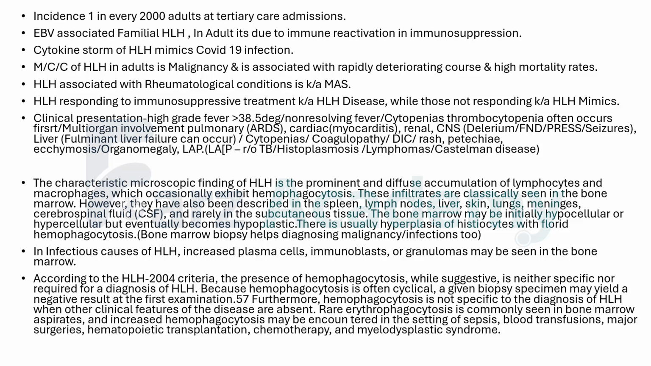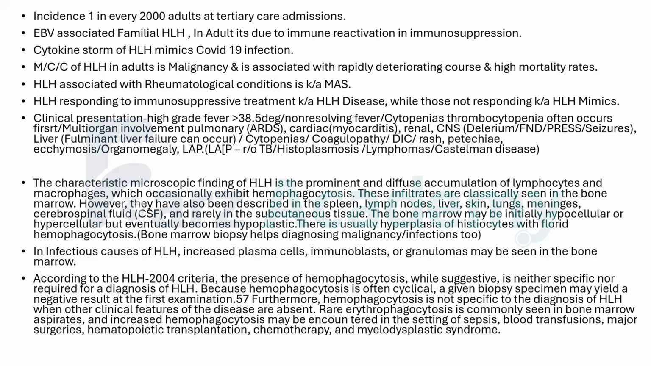In the CNS, the patient may present with delirium, focal neurodeficit, PRES-like features, seizures. In the liver, it may present as just transaminitis, or may present as fulminant liver failure as well. So dengue shock syndrome with HLH can present as fulminant liver failure. Then cytopenias, coagulopathy. Even these patients can present as DIC, rash, petechiae because of thrombocytopenia, organomegaly. Lymphadenopathy is not that common.